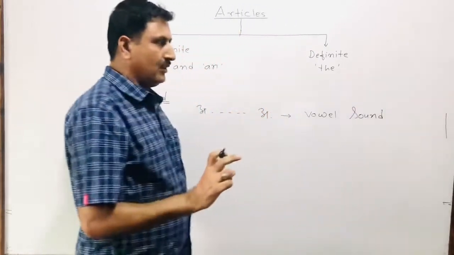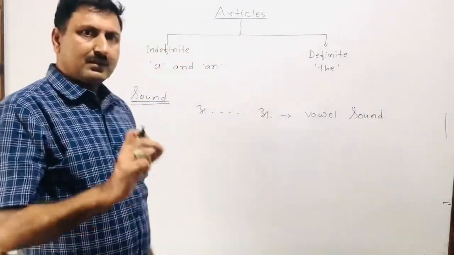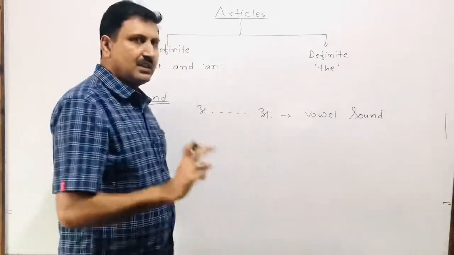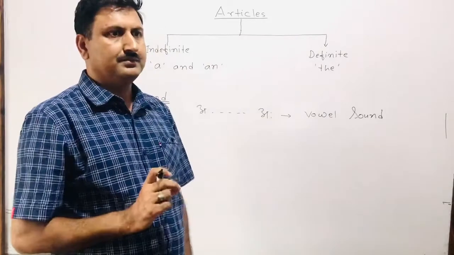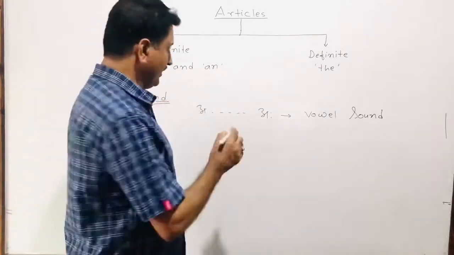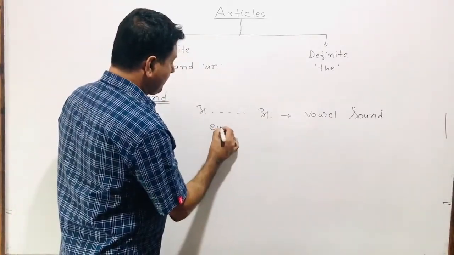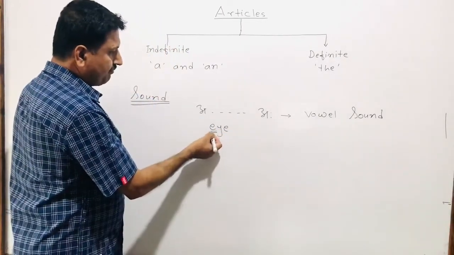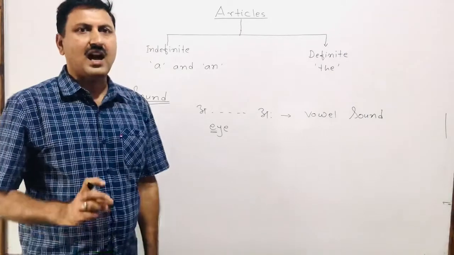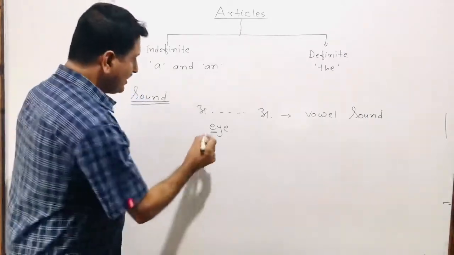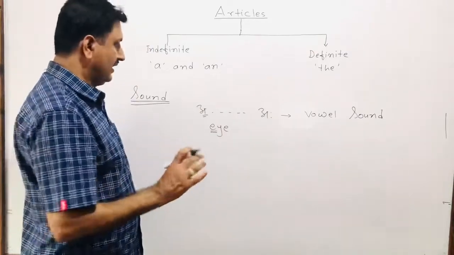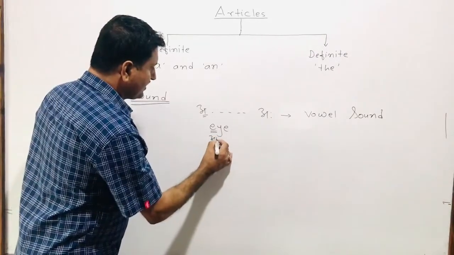So any sound that you hear from A to A is vowel sound. You can simply take an example. For example, I. Beginning sound is A, I. So this is in the group of A. This is vowel sound.